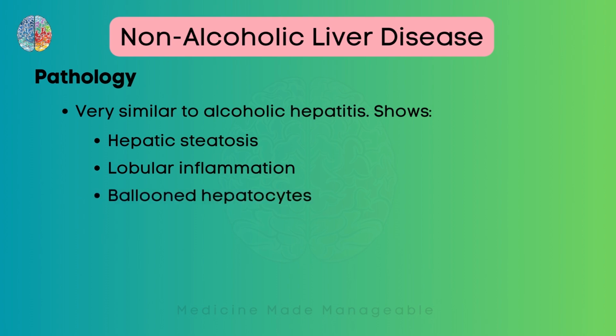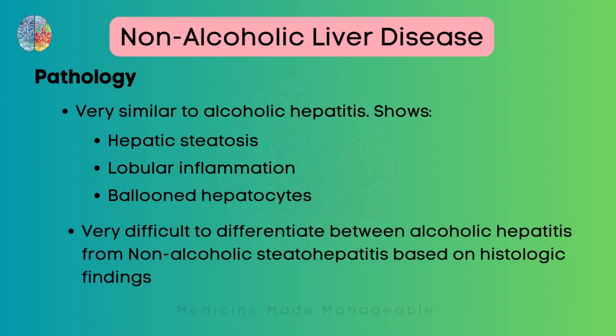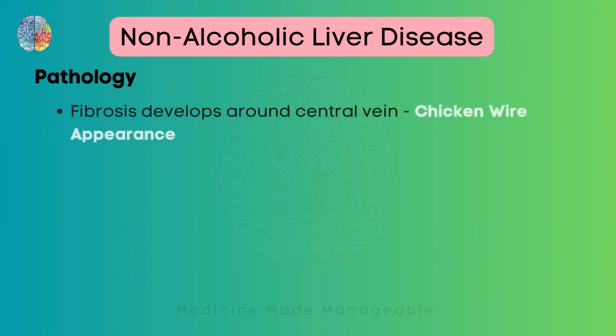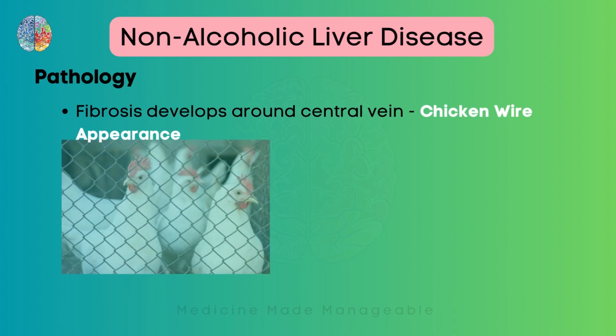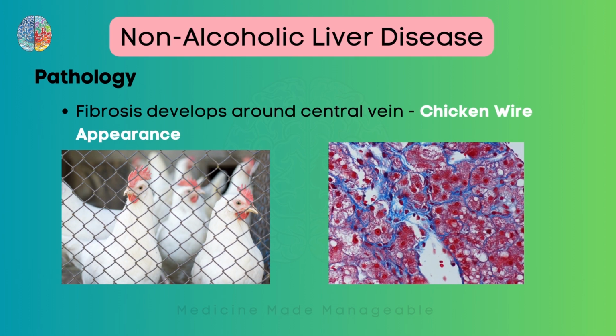I've talked about these in detail in my video on alcoholic liver disease, so I strongly recommend that you go and check that one out. Again, it is very difficult to differentiate alcoholic hepatitis from non-alcoholic steatohepatitis based on histological findings also. We will be able to see fibrosis which develops around the central vein and has a chicken wire appearance. This is the chicken wire, and this is the fibrosis in blue color which is seen in this disease. As you can see, both of them have a similar shape.